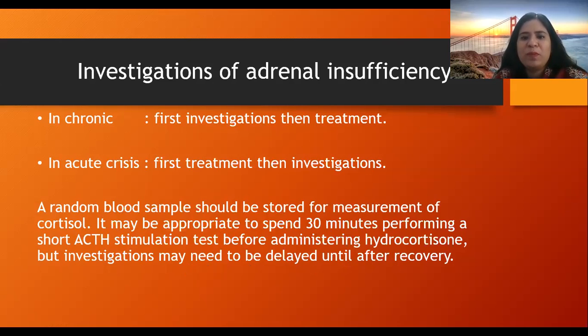The ACTH stimulation test is of two types, the short test as well as the long test. It takes only 30 minutes to do a short ACTH stimulation test, so it can be done in an emergency condition before administering hydrocortisone. But other investigations may need to be delayed until after the recovery of the patient.